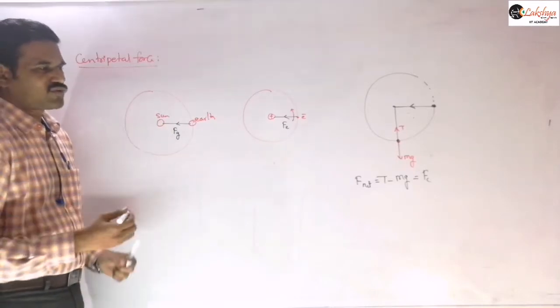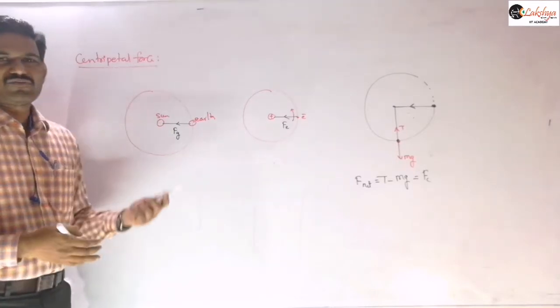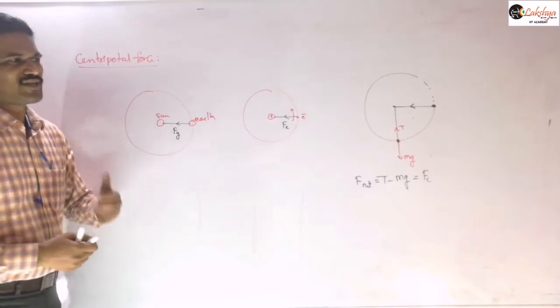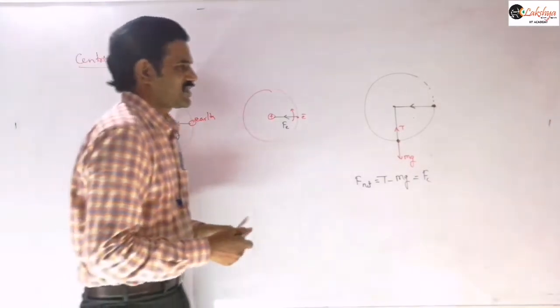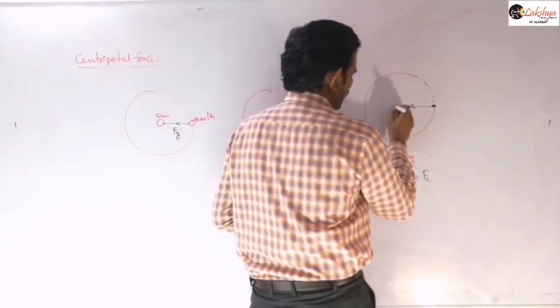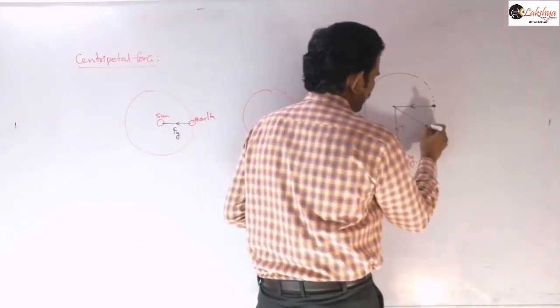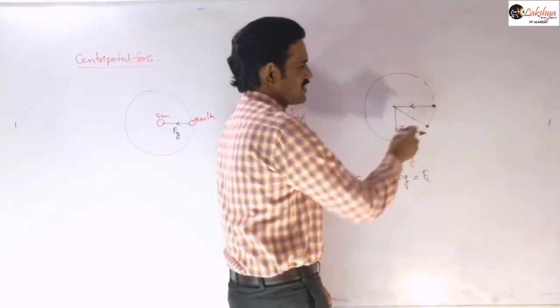When two or more forces are acting, you need to take the resultant of those forces, or sometimes resolve them into components. Like in the same vertical circle example, let us take the bob at this position, where the particle is in this position.